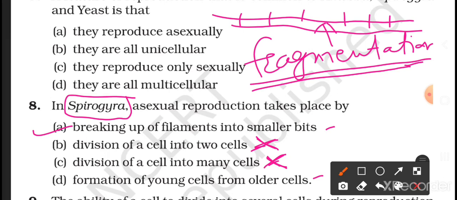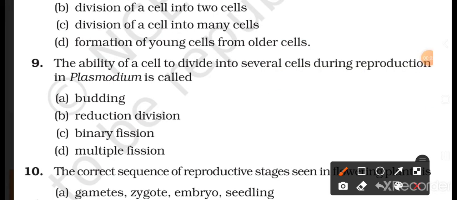And D, formation of young cells from the older cells, this also does not take place in the Spirogyra. So answer A is correct. Question number 9. The ability of a cell to divide into several cells during reproduction in Plasmodium is called. Now here four options are there: budding, reduction division, binary fission and multiple fission. And the correct answer is multiple fission.